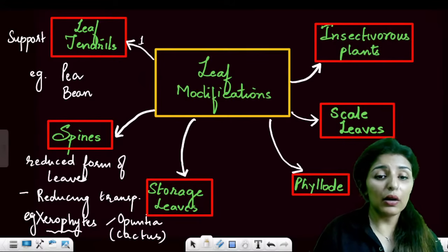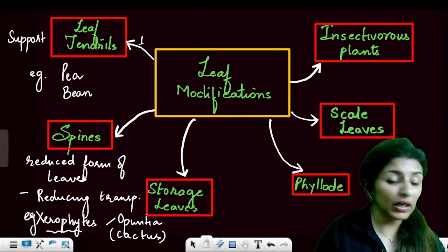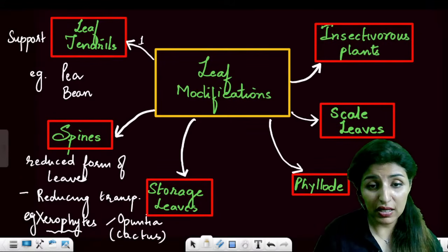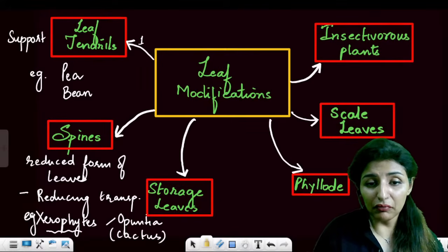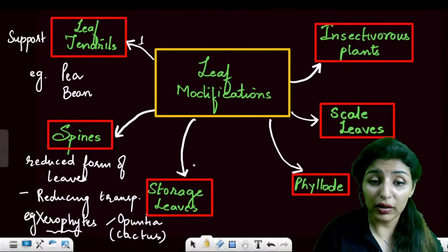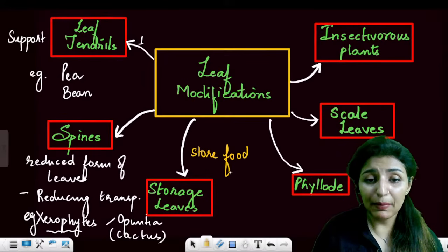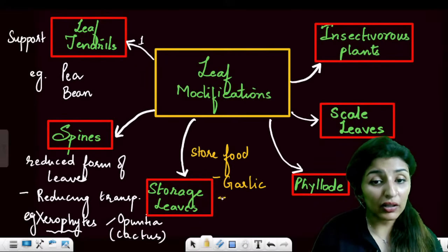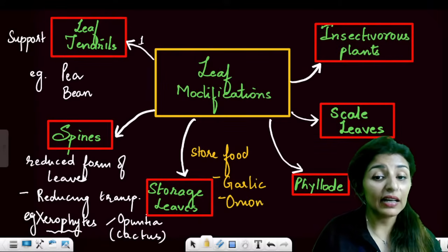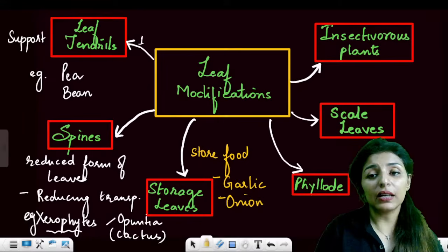Are these clear? Now talking about the leaves which can store food: storage leaves. They store food, right? Example, garlic. The part of garlic that we eat, or the onion leaves that we eat, they are leaves. Okay.